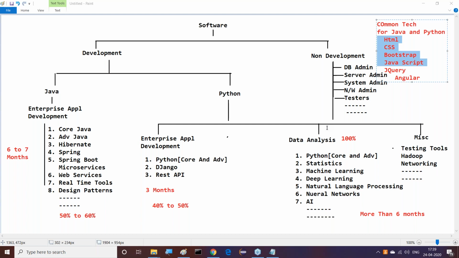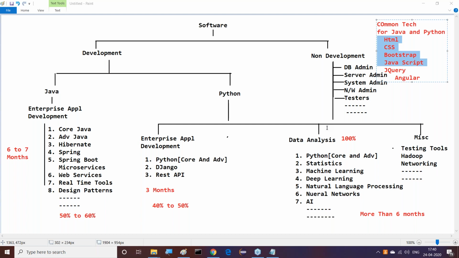Definitely. Out of all these technologies nowadays, which technology requires more hard work? Data science. Data science needs more and more hard work. Why? Because we have to understand the analysis algorithms. We have to understand machine learning algorithms. Nearly 12 to 15 algorithms are available in machine learning. We have to understand them, but before that we must have a very good grip on statistics.